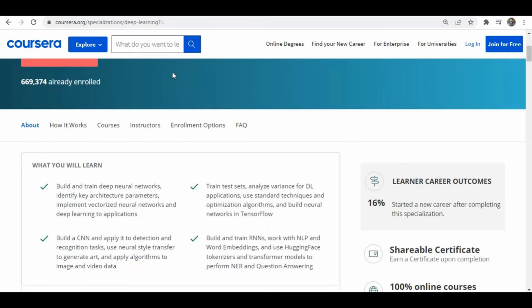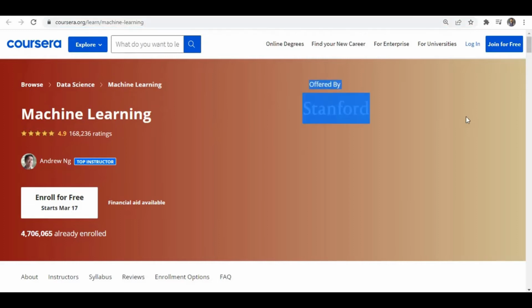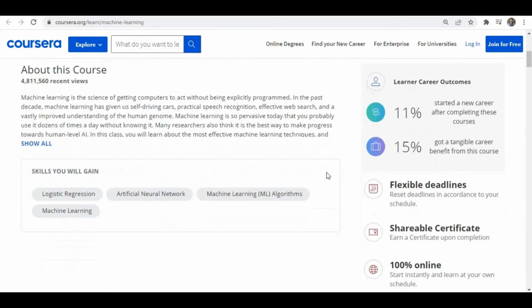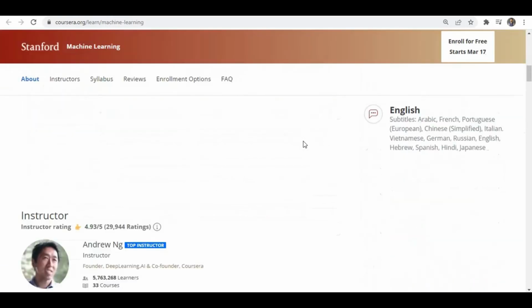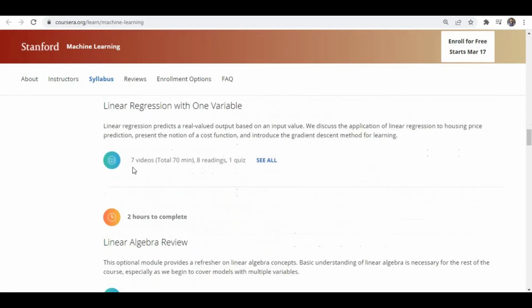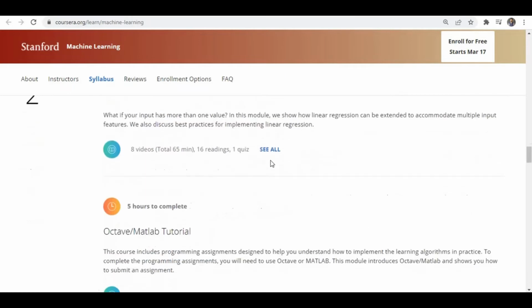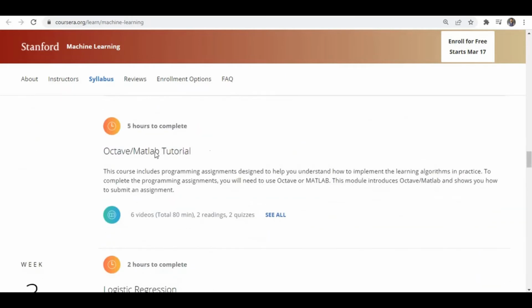The next course is from Coursera. You can see the machine learning course offered by Stanford, and the instructor is Andrew Ng. You can see all the topics they're covering, like the introduction to machine learning, and linear regression, not only linear regression with one variable but with multiple variables. And you can see he's explaining with Octave.